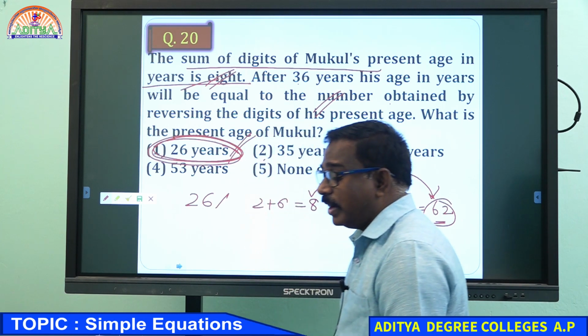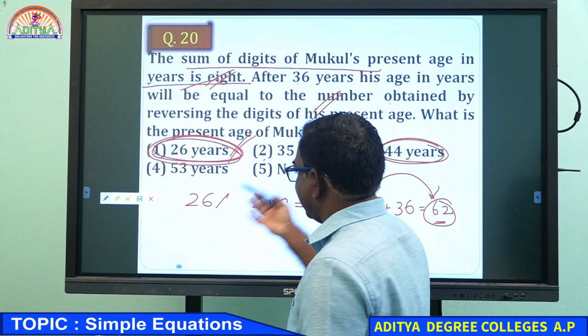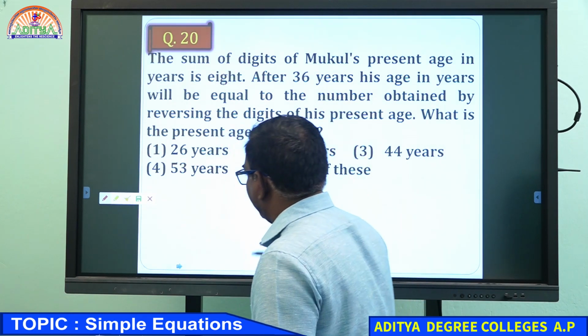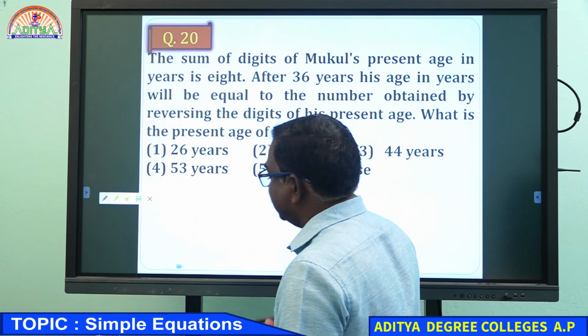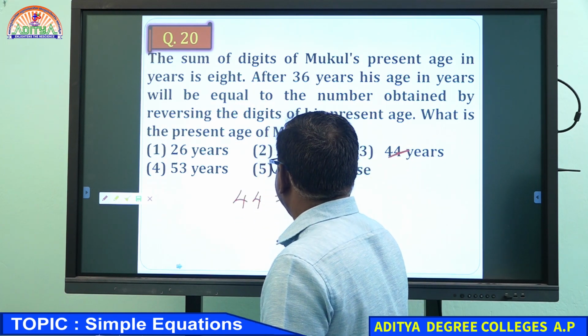Somebody is asking if 44 works. Okay, I am taking 44, I will verify. Sweta Sai is asking if 44 works, right. 44, what happens? 4 plus 4, 8.